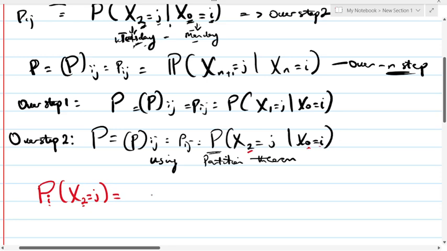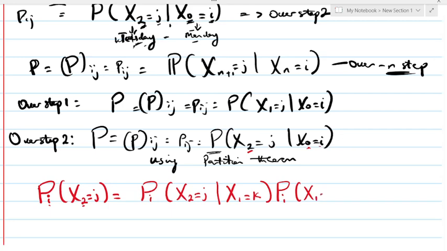So we can write this as the probability of going from i to j over 2 steps. Then we partition this by including an intermediate state, and let's take that to be k. Since we are partitioning, we also have the probability of making a transition from state i to state k over 1 step.